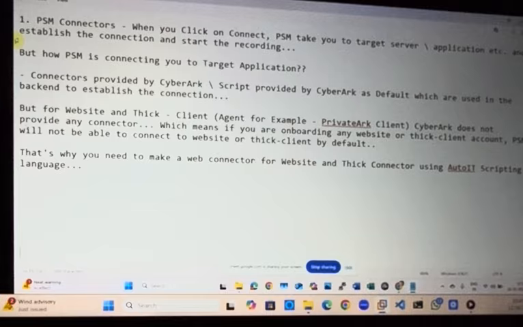Means you need to write the script. Then only will your PSM be able to establish the connection. Please remember this is for website and thick client only, not for any other. For Windows, Unix, and some databases it is already provided by CyberArk. You don't need to write for them, specifically for your website.